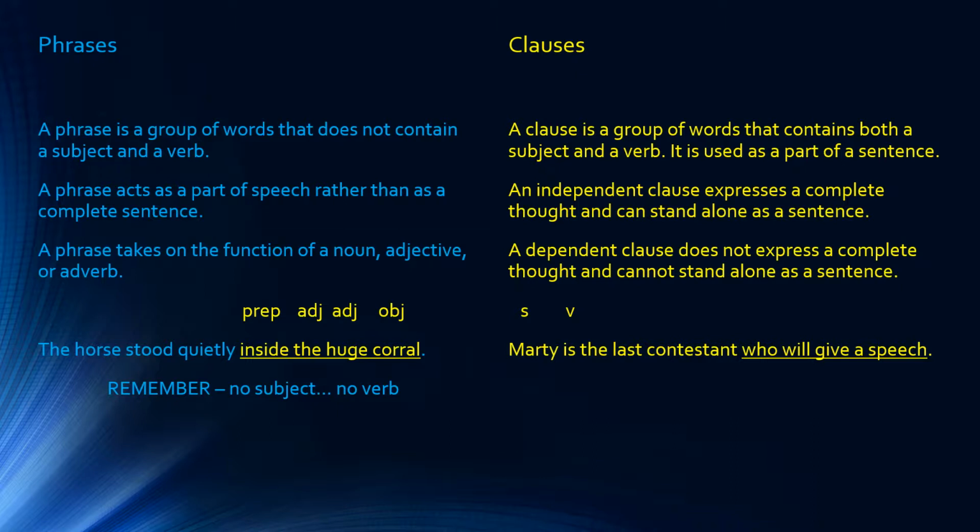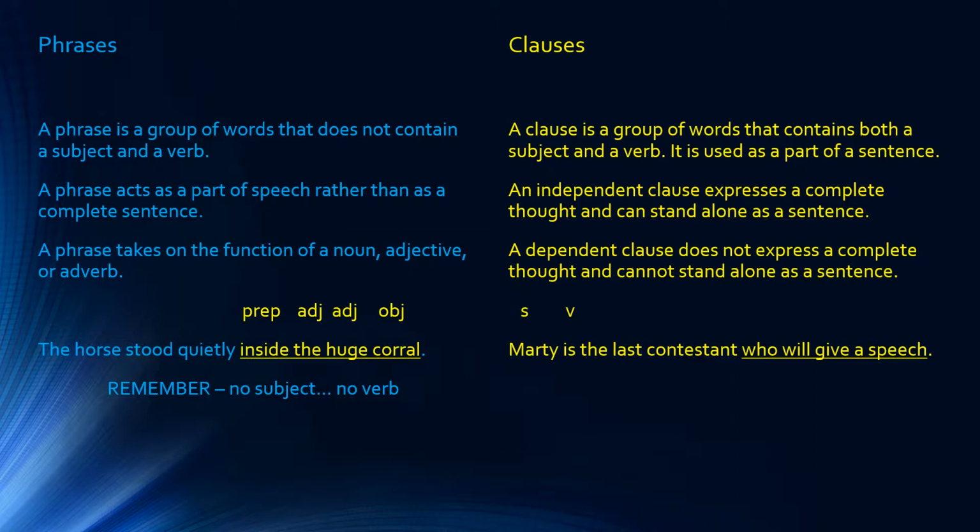But as it is written in this sentence, Marty is the last contestant who will give a speech. That is a dependent clause. It has a subject and it has a verb, but it does not have a complete sense left to itself. So a dependent clause does not express a complete thought and cannot stand alone as a sentence, even though it does have a subject and a verb.